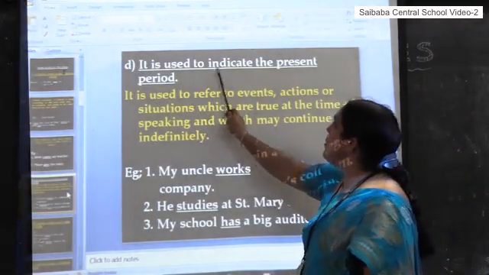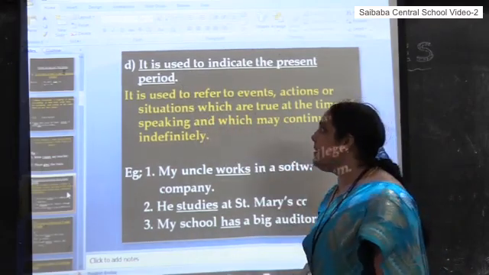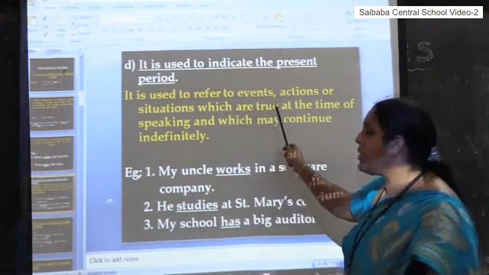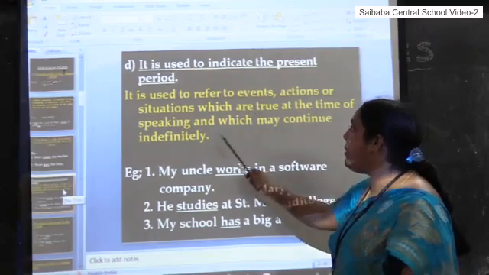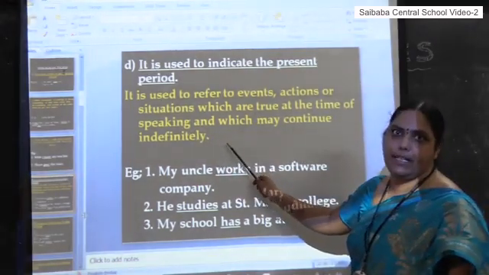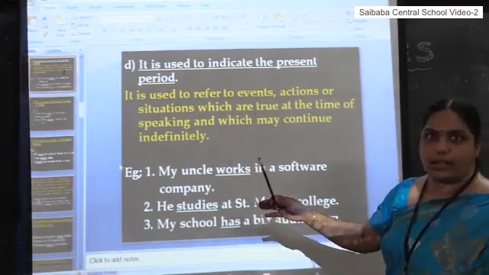So it is used to indicate the present period. What is this? It is used to refer to events, actions or situations which are true at the time of speaking and which may continue indefinitely. It may continue or may not continue.